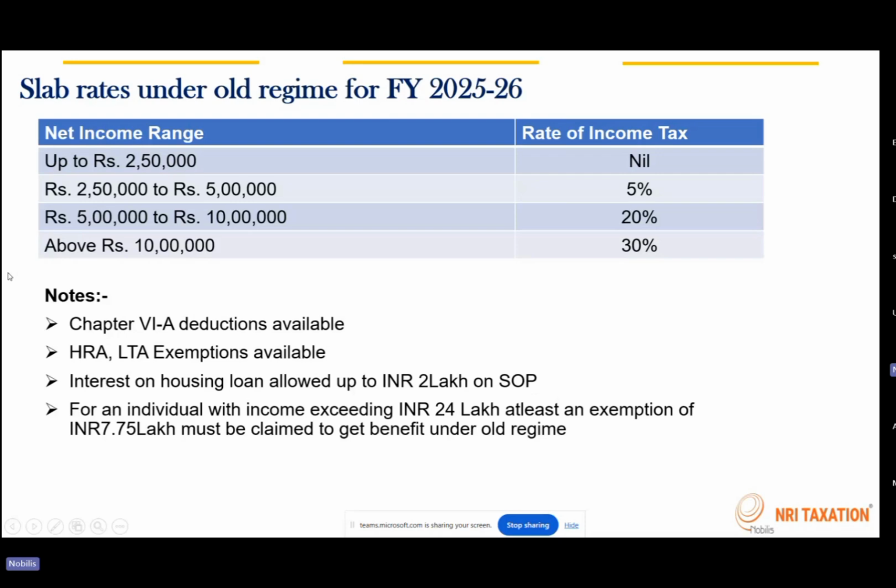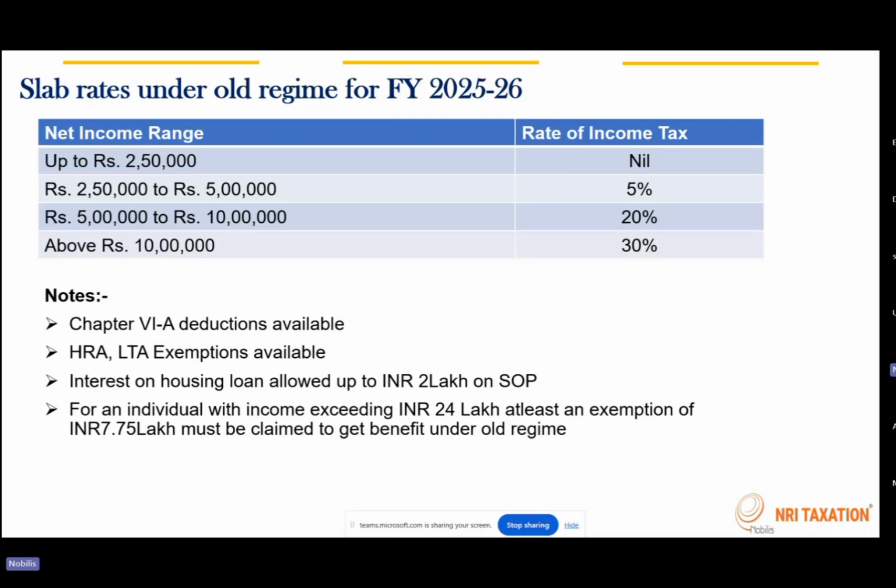And in the recent budget, there were also certain changes where they mentioned children education allowance and also hostel allowance, meal allowance. So there were various allowances where the limits were increased. To get the benefit of all those allowances under the old regime, you must have that as a salary component.